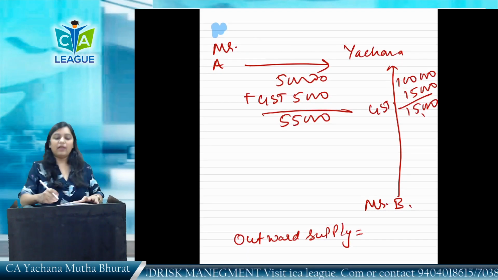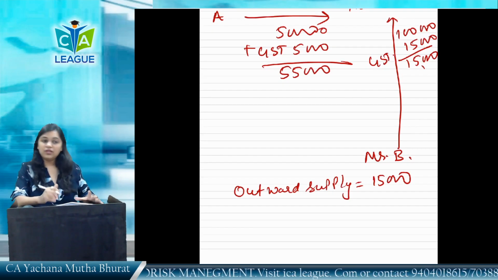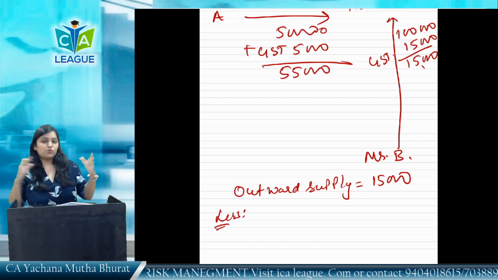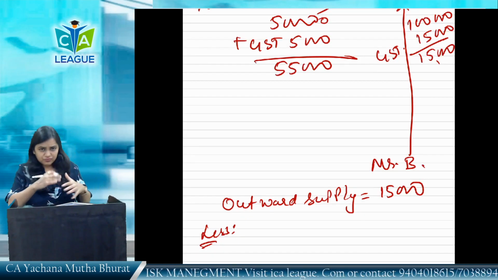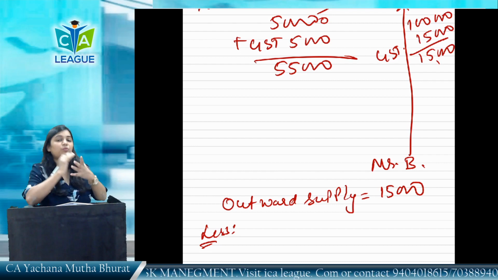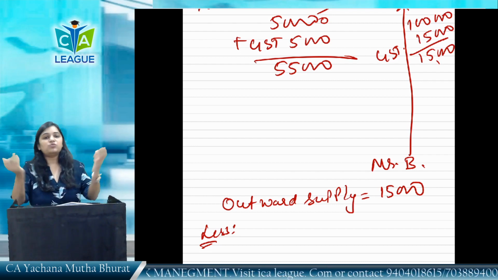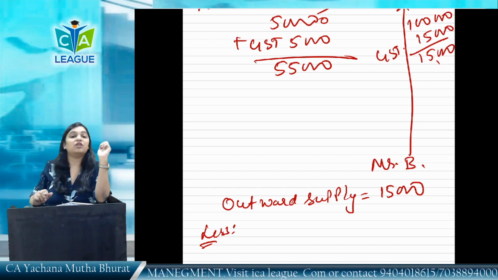On outward supply, Yachana has an output of 15,000 less. See, you are CA final students, you must be very well aware of all these things. We are going to discuss the ITC concept and all in a chapter in detail. But here we are going to see the overall GST picture in this introduction chapter, which will give you a brief idea of each and everything.